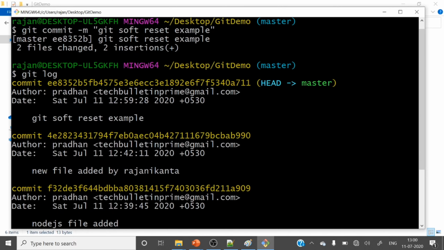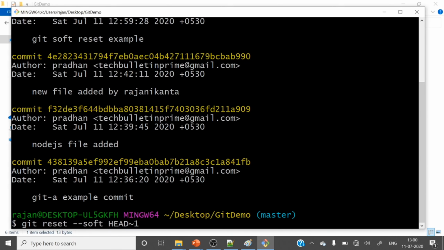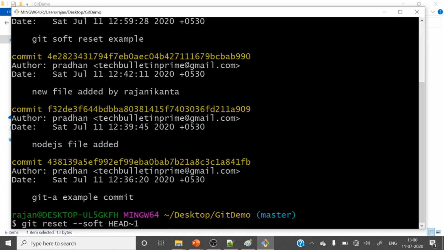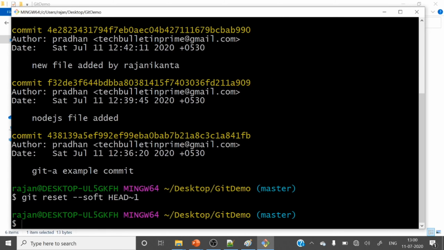If you want to remove two commits, first and second, then you put 2 here. If 3 commits, put 3. So let's put only 1. It will remove git soft reset example, this commit. Let's hit this. So git reset soft I have done. It's executed. Let me run git log to check whether we have removed that commit or not.